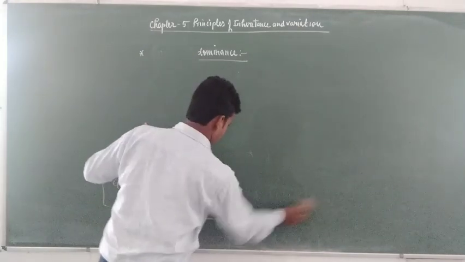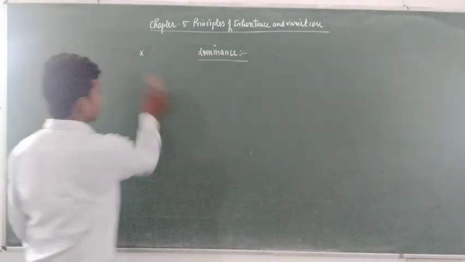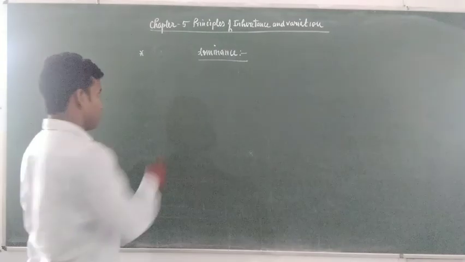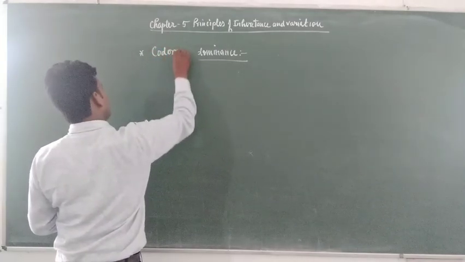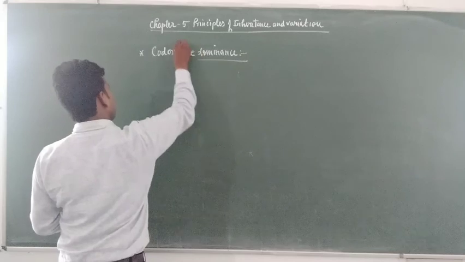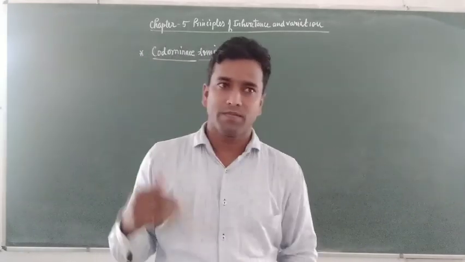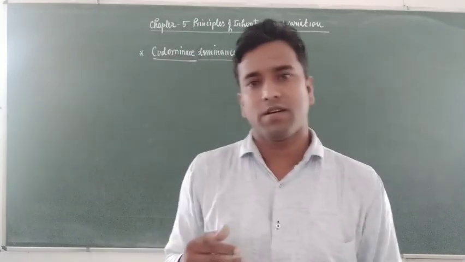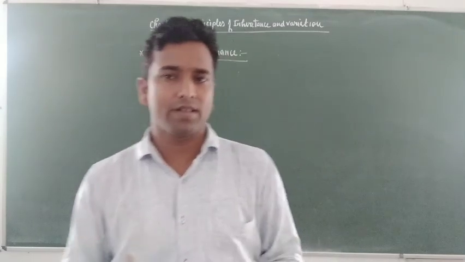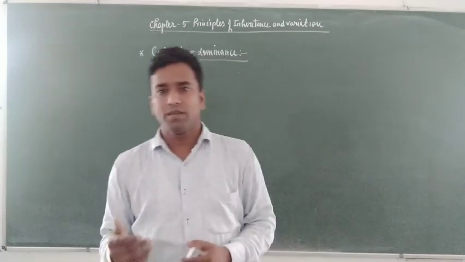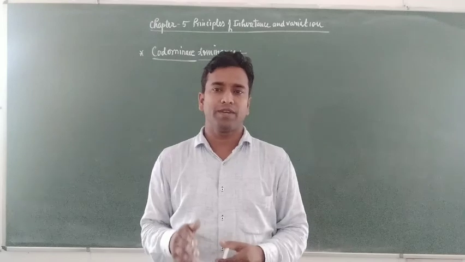In codominance, in the law of dominance, you have seen that the dominant allele suppresses the character of the recessive allele, meaning that in F1 generation only one of the parental characters appears.